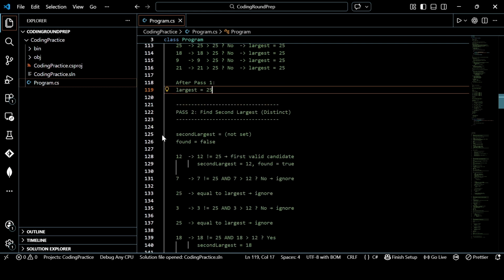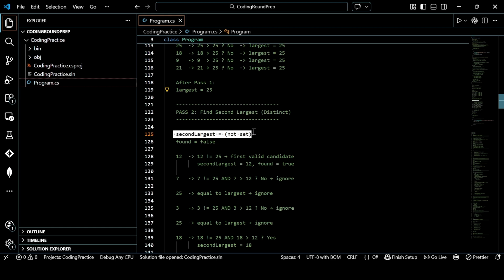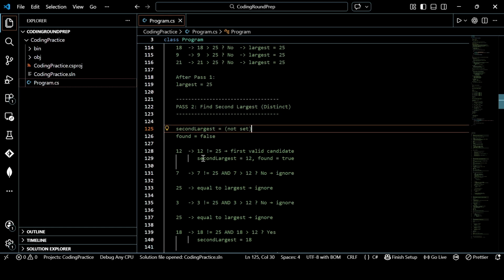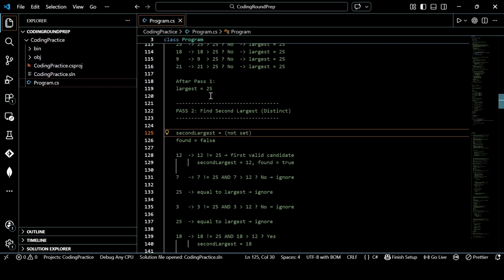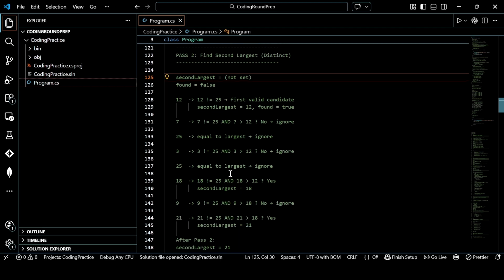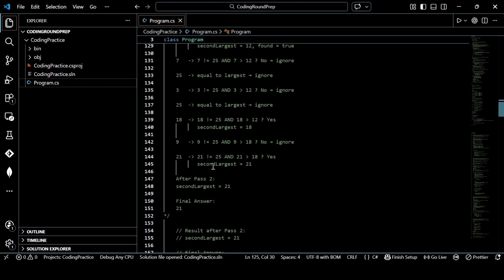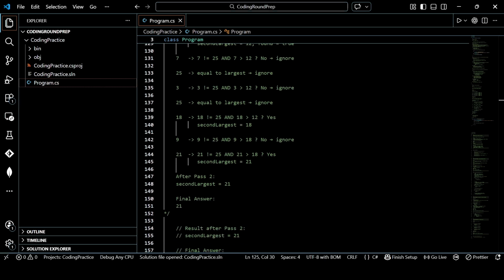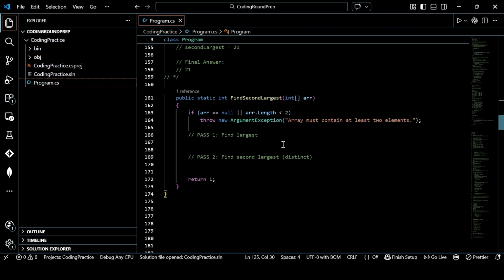In the second pass, here we are finding the second largest. Okay. Now again we will consider 12 to be the second largest. We will keep on moving through the array one by one until we reach a place which is greater than 12, or greater than the first element, but lesser than the largest value. That's an important thing. Now let's code whatever we have discussed here.